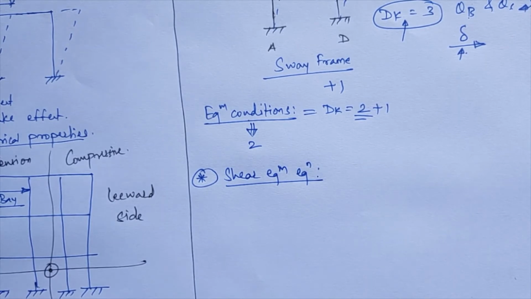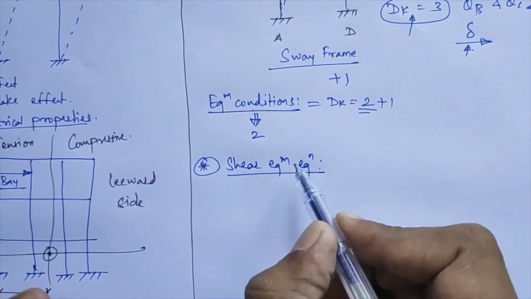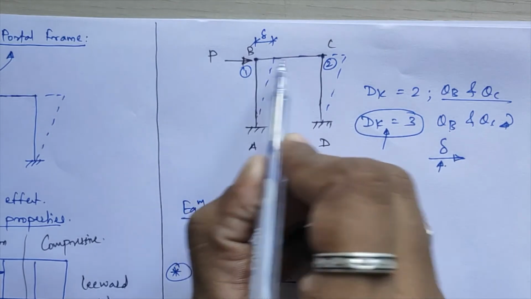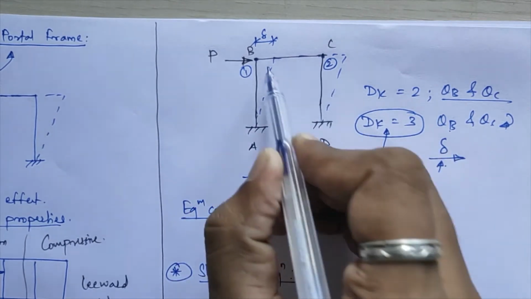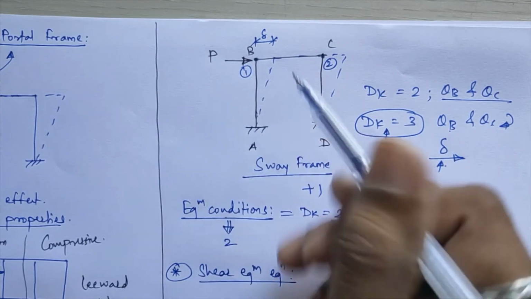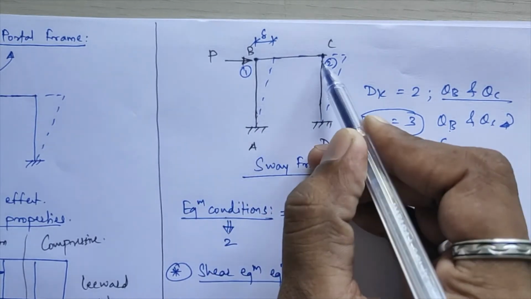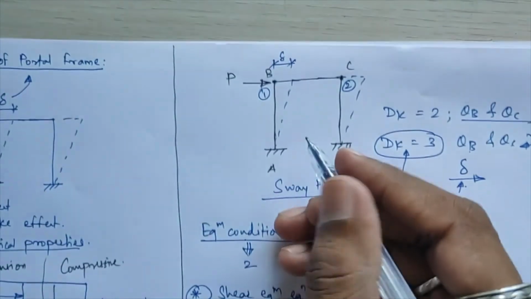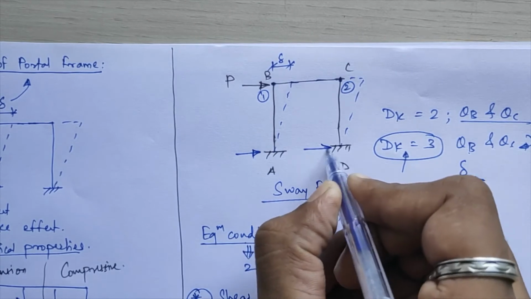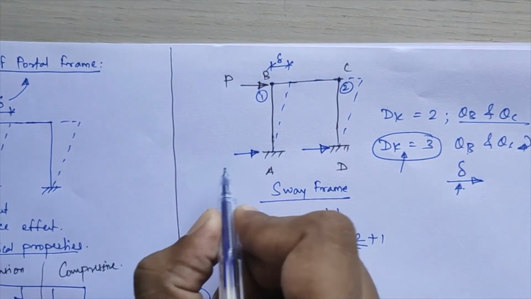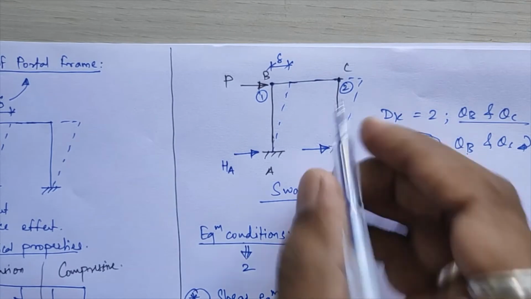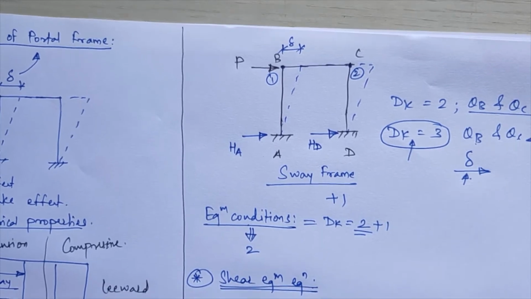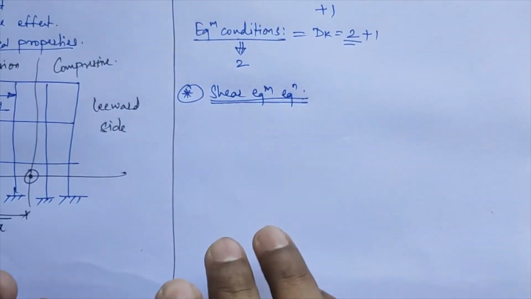Okay, so for calculating this shear equilibrium equation, we need to consider the equilibrium of these columns. Your sway coefficient normally affects the columns; the beam member is not affected due to the sway. So you have to consider the equilibrium condition of only the columns under this equation, considering the horizontal thrust acting at the support conditions. Suppose the horizontal thrust is HA at point A and HD at point D. Now we will see how the shear equilibrium is established.